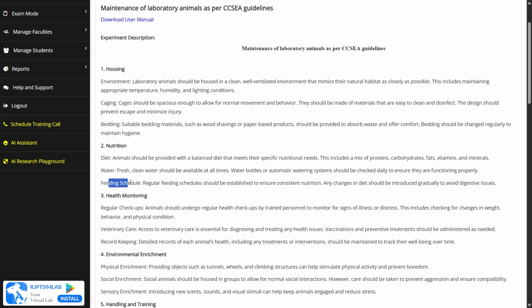Then the feeding schedule. Regular feeding schedules should be established to ensure consistent nutrition, and any changes in the diet should be introduced gradually to avoid digestive issues.